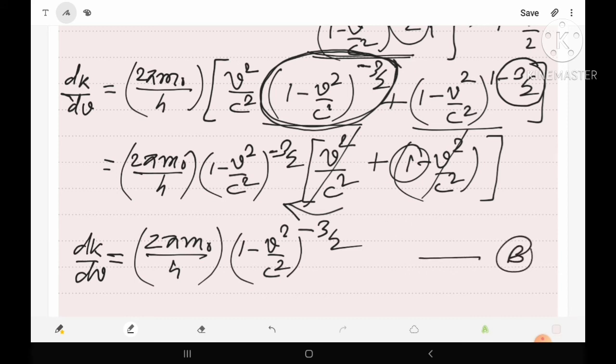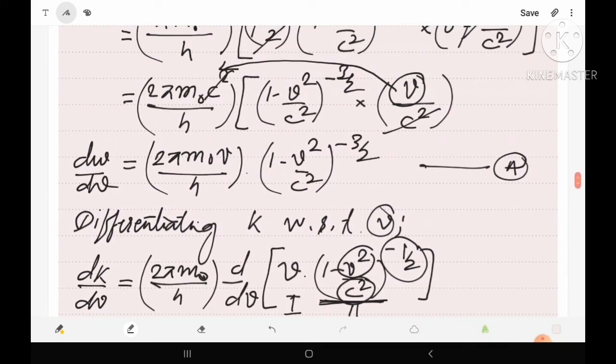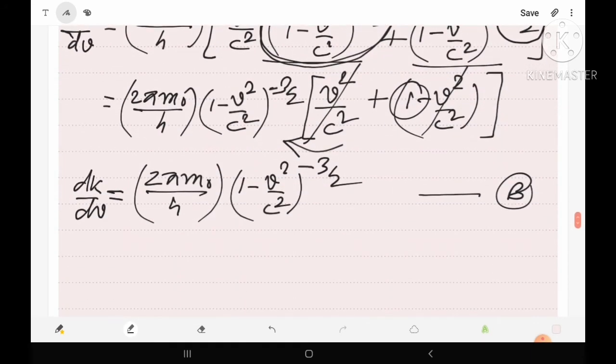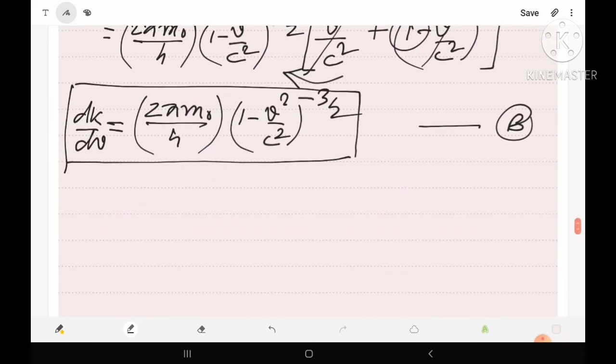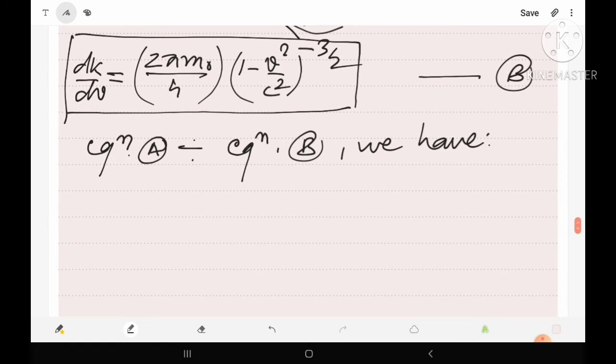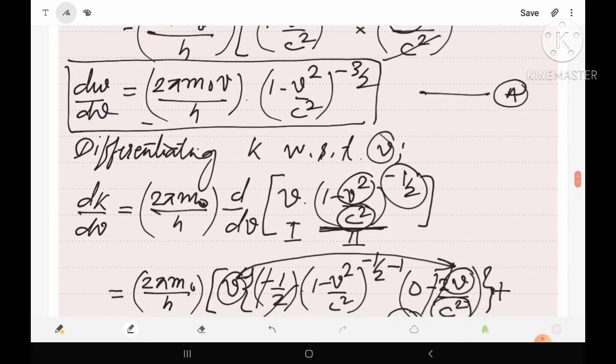Now because we have to find the group velocity, equation A should be divided by equation B. Then we have equation A divided by equation B. So obviously the left-hand side will be divided by the left-hand side, meaning dω/dv whole upon dk/dv equals, for dω/dv, 2πm₀v/h into (1 − v²/c²) raised to power −3/2.